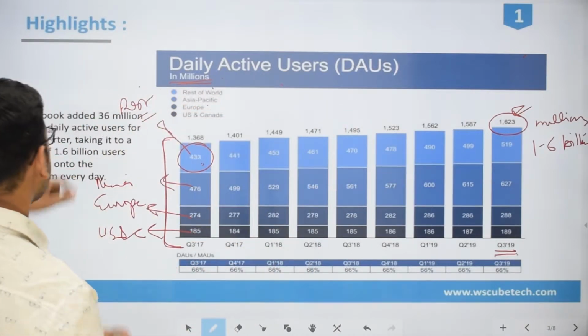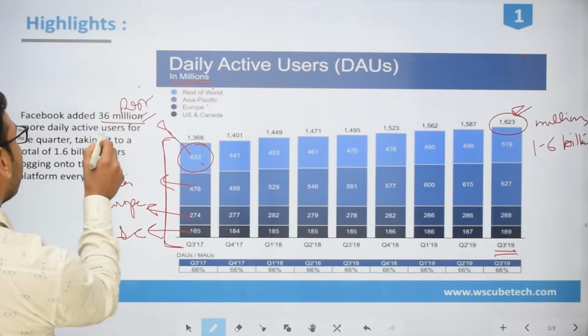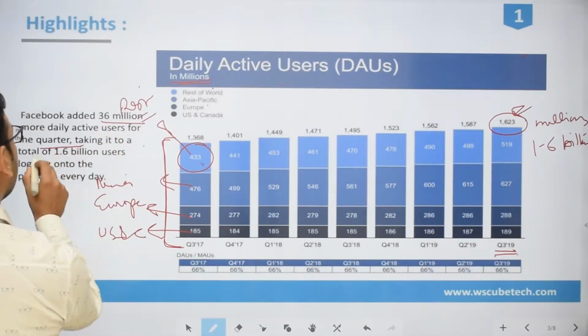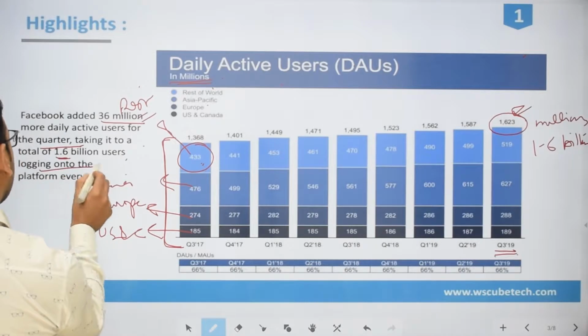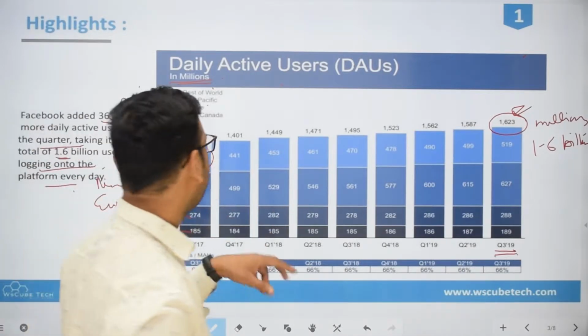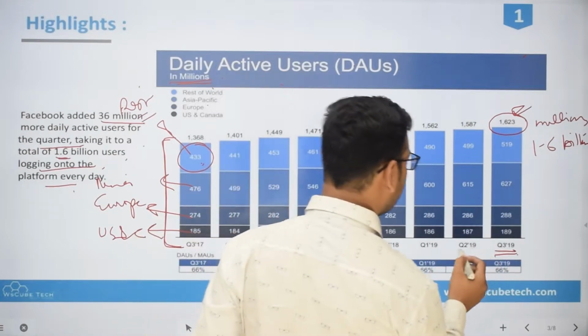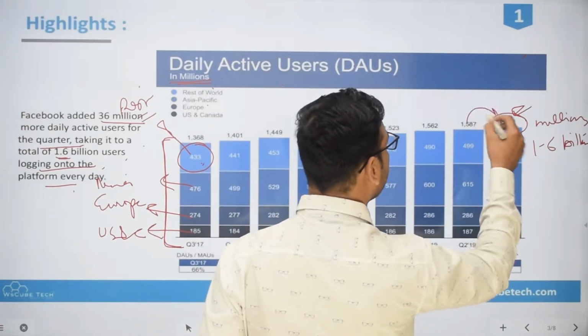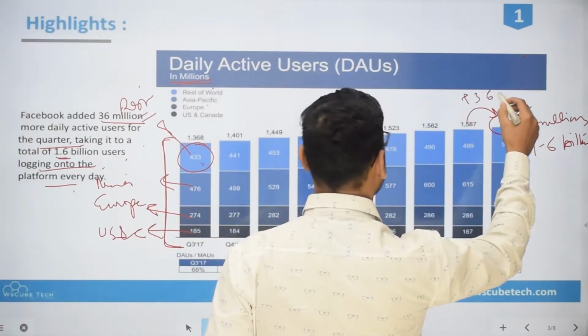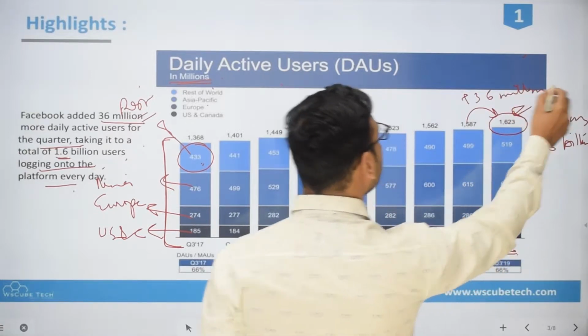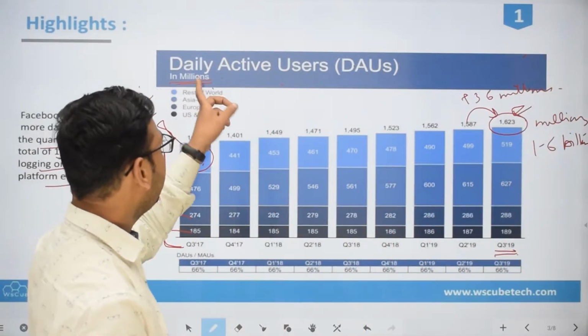Now you see, Facebook has added 36 million more daily active users for the quarter, taking it to a total of 1.6 billion users logging onto the platform every day. If we compare it with the second quarter, it's a gain of 36 million active users. So this is the basic report for daily active users.